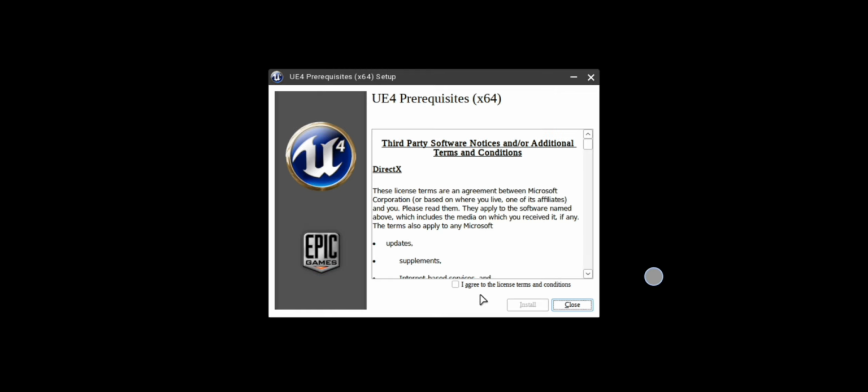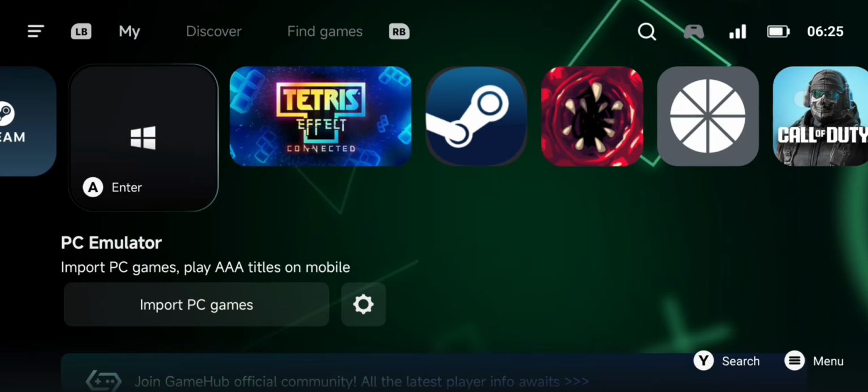Here is the setting I was telling you. Here is what it's asking me to do. It is asking me to install the NetFramework 4. Then it just stopped there. It does nothing. So I had to close the emulator, and I will show you right now what I had to do. Then you just close the emulator in case this happened to you, and I will show you what you have to do.